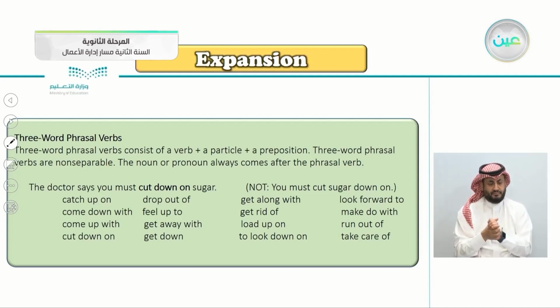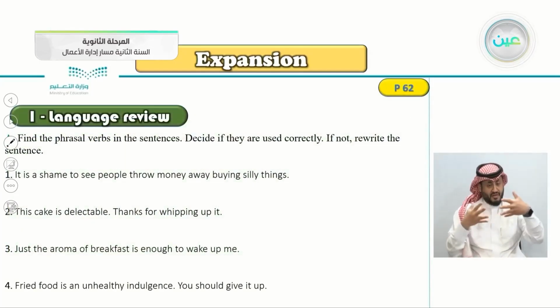The noun or the pronoun always comes after the phrasal verbs. For example, here the doctor says you must cut down on. Cut down on. Catch up on. Come down with. Drop out of. Get along with, and so on. So getting back to our exercise here.